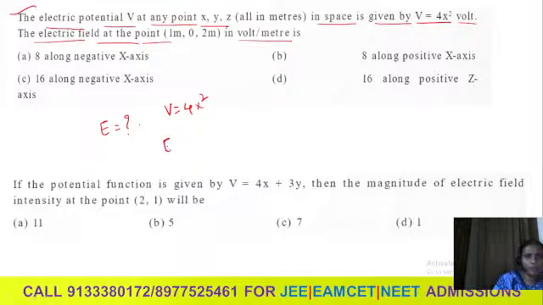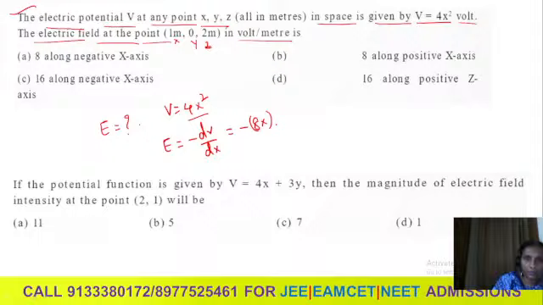So unidirection. To find the electric field, we can take minus dV by dx. The given point's coordinates along x, y, z are 1 meter, 0 and 2 meter. Minus dV by dx, it should be equal to minus of its differentiation, which becomes 8 into x.